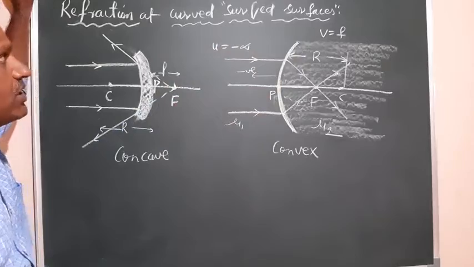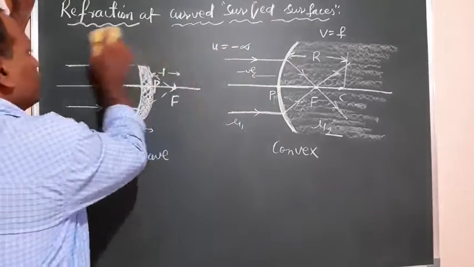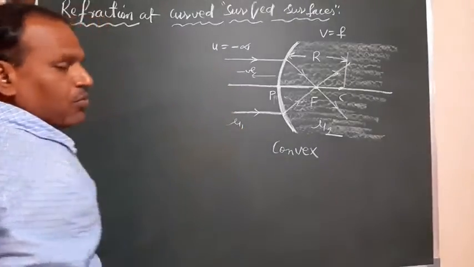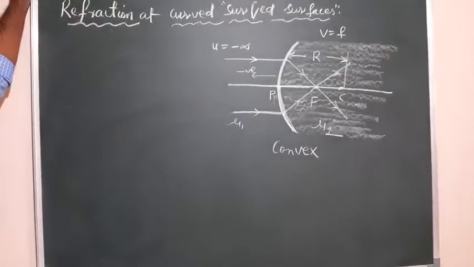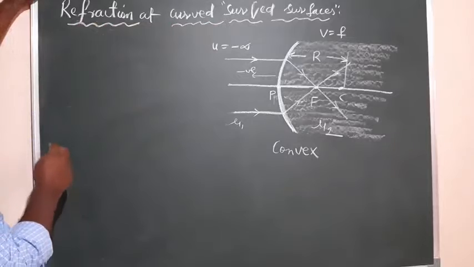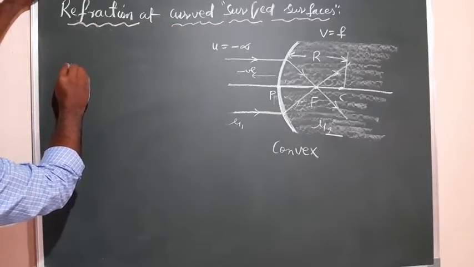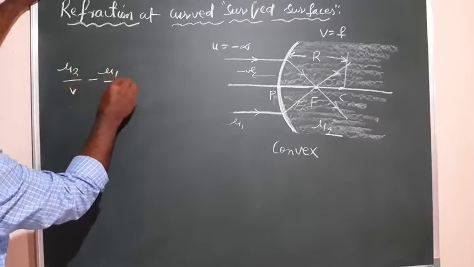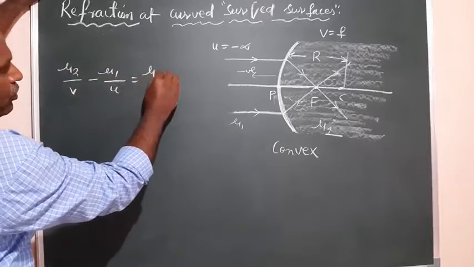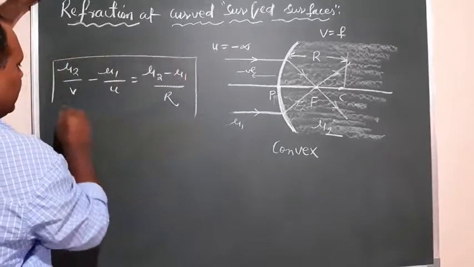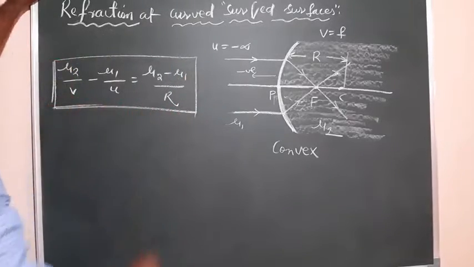That relation you can get by simple observation. I am not deriving it, I will just write the relation between these 5 variables: mu1, mu2, u, v, and r. For refraction at curved surfaces, the equation is mu2 upon v minus mu1 upon u is equal to mu2 minus mu1 upon r. This is the relation between these 5 variables.